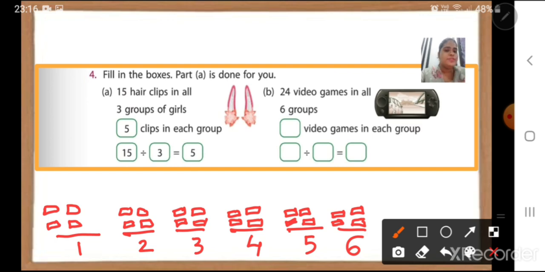In each group, children, how many video games are there? 1, 2, 3, 4. There are 4 video games. Correct? So my answer is 4. 4 video games in each group. How will I write here? 24 divided by 6 is equal to 4. Okay. Children, note down in your textbook.